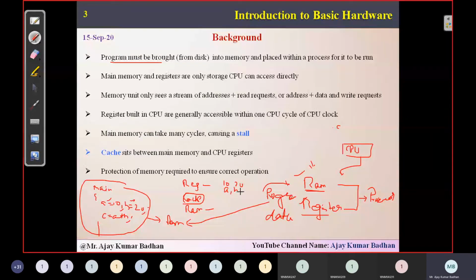Apart from that, these are what we call operands. I think you know that. And then we have the plus symbol, which we call the operator. Again, we have equal to. Now, if all this data and this particular program is loaded into RAM, it becomes easy for the CPU to execute the task. That is what it means in the main memory.